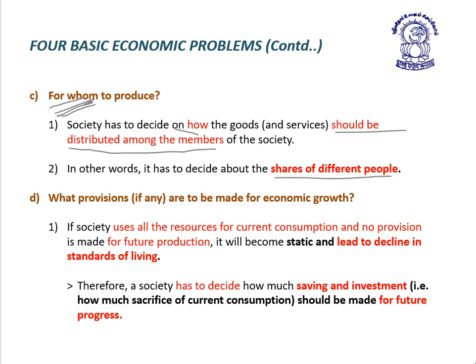And problem number 4, what provision or mechanism is to be made for economic growth?